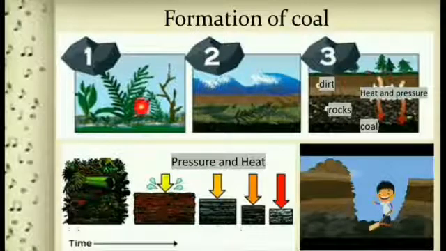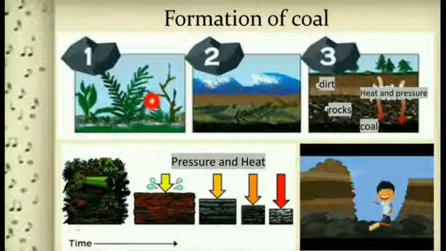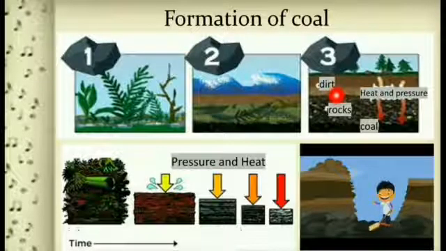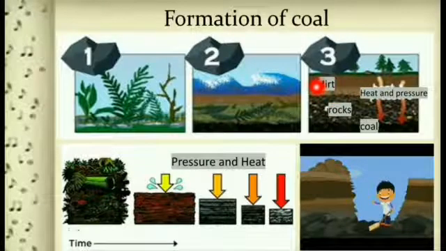Here you see this is the first layer of vegetation. We are talking about millions and millions of years ago. Then after their death, a new vegetation was formed on its surface. In this way, many layers were formed, in which you can see the presence of dirt, rocks and coal.